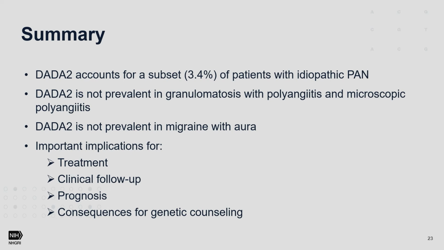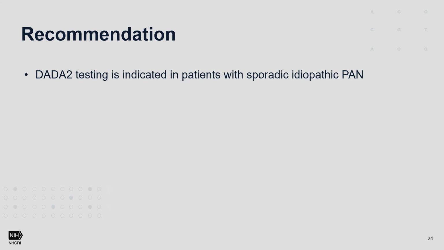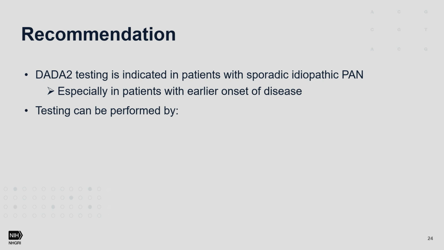And I would like to end with some recommendations. So we think that testing for DADA2 is indicated in patients with idiopathic PAN, especially if they present early or earlier than other individuals. The testing can be performed ideally by ADA2 enzymatic assays, but can also be done by sequencing of the ADA2 gene.